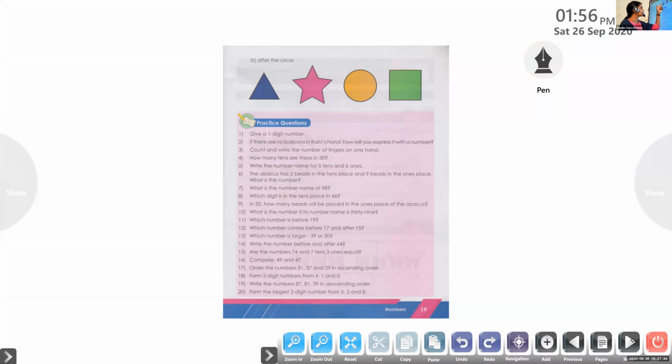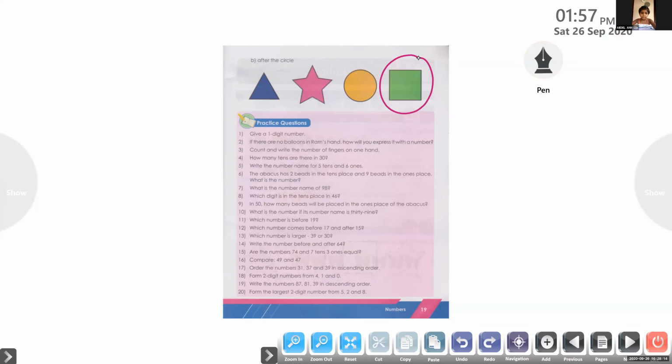Okay, which are the shapes given? Triangle. Star. Circle. Square. So which one is behind the circle? Square. Very good. So we can circle square. Very good.